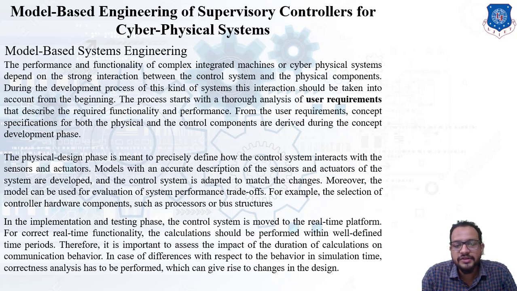The next phase is the implementation and testing phase. What will be there in this phase? In this phase the control system is moved to a real-time platform, which means we are going to check the control system at runtime. What is the purpose of a control system? It gives commands to the actuators.